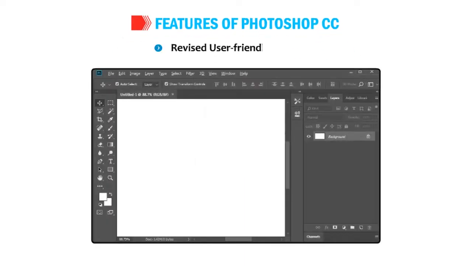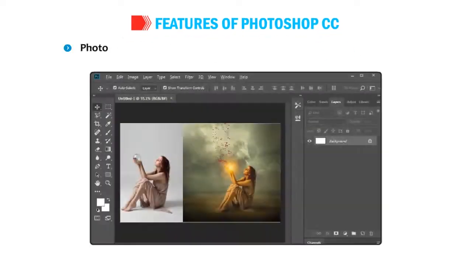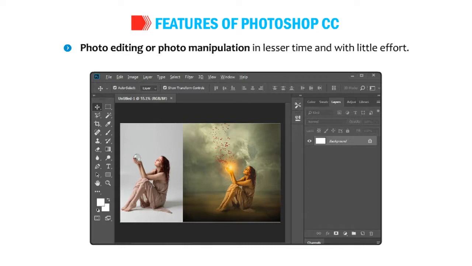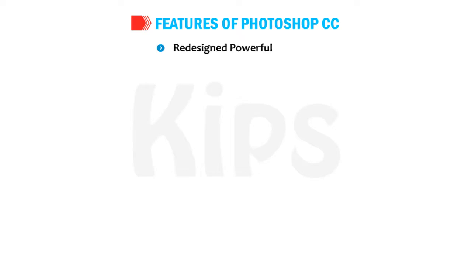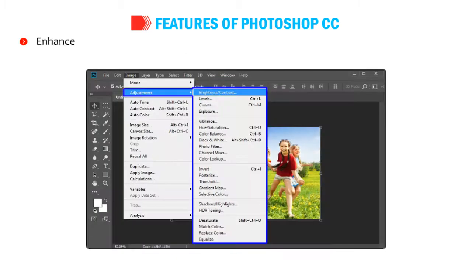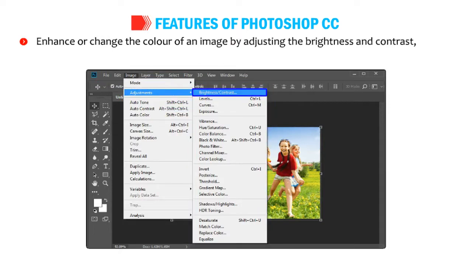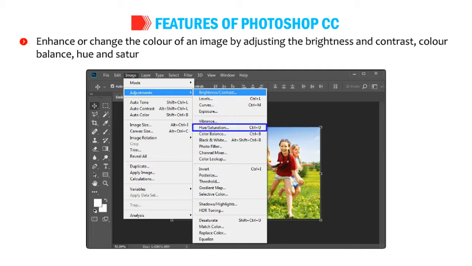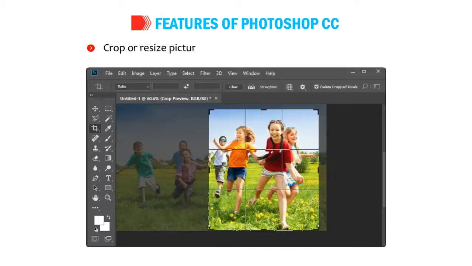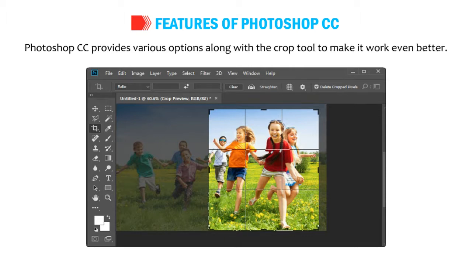Revised user-friendly interface. Photo editing or photo manipulation in lesser time and with little effort. Redesigned powerful tools to enhance or change the color of an image by adjusting the brightness and contrast, color balance, hue and saturation levels, curves, etc. Crop or resize pictures without losing the quality of an image. Photoshop CC provides various options along with the crop tool to make it work even better.